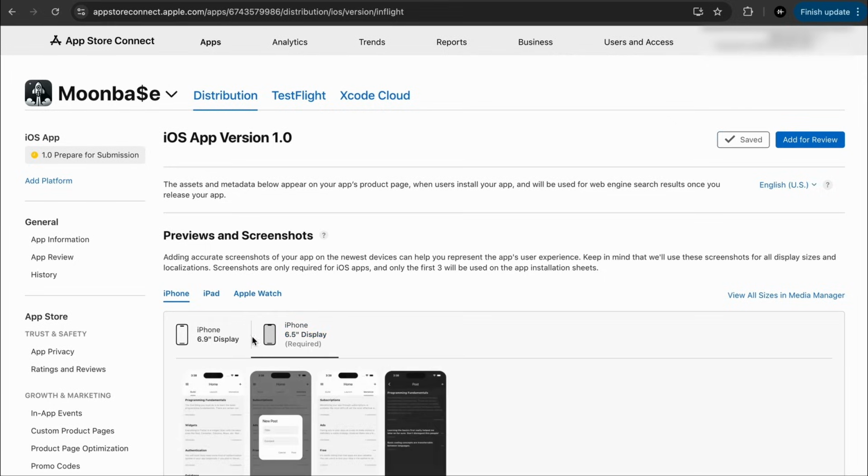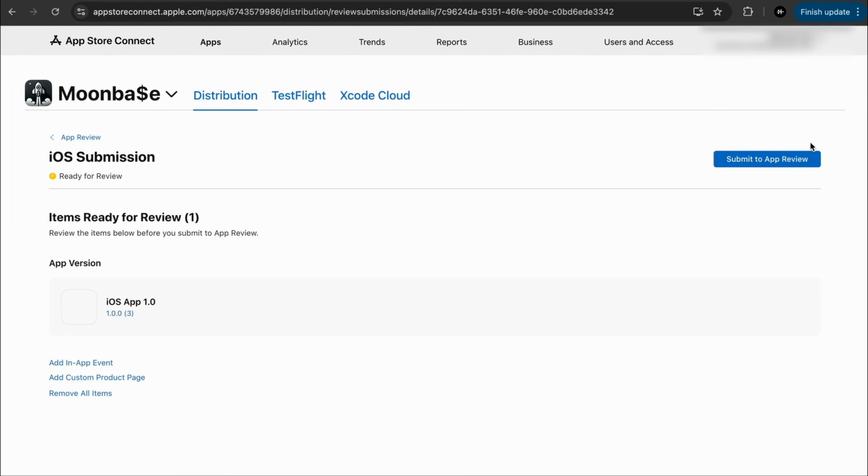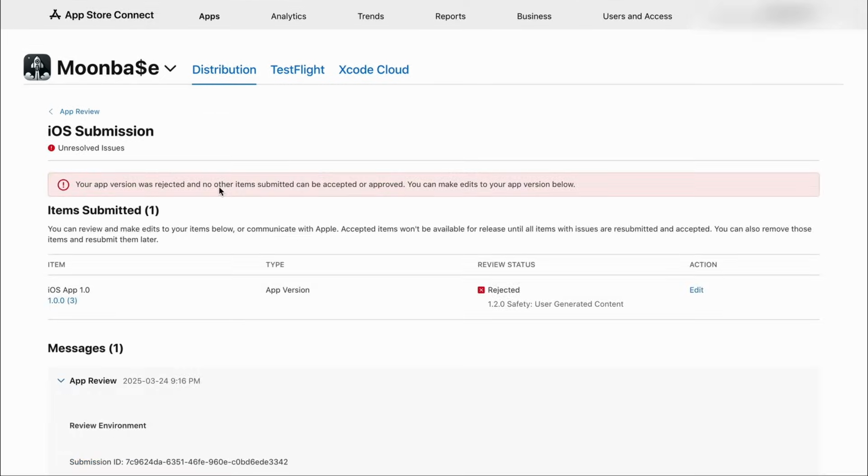So now we can save it and add for review. Submit to app review. And it has been submitted. So now it's waiting for Apple people to review your code and just make sure everything's good. Cool, so you should have gotten an email and it came back pretty quickly with a rejection.